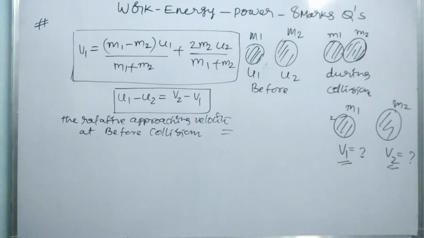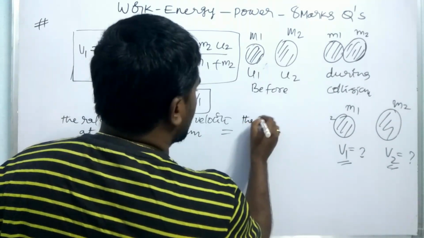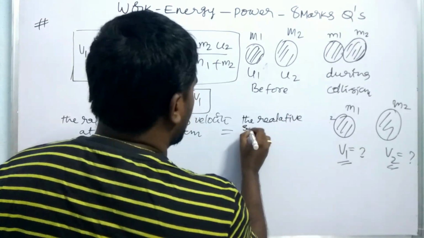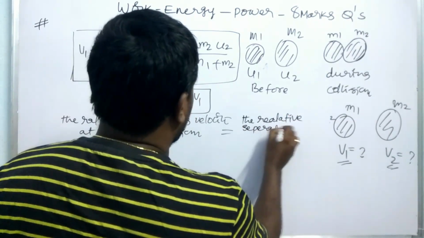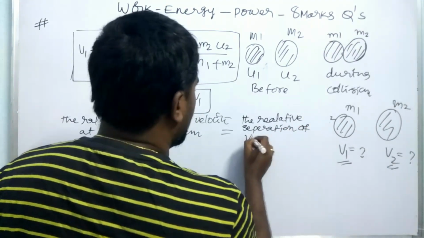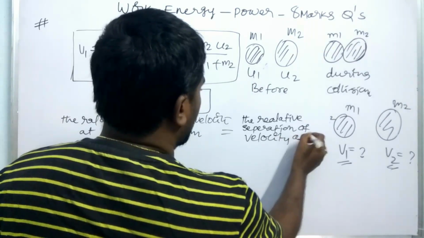Okay, so this is the relative approaching, the relative separation of velocity after collision. So this is very important, after collision.